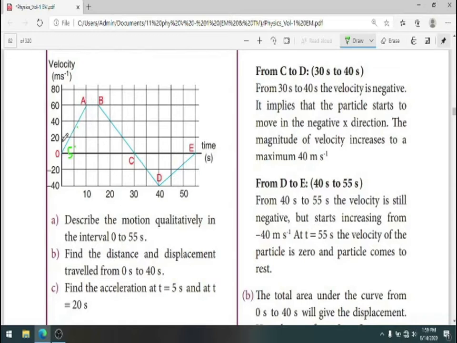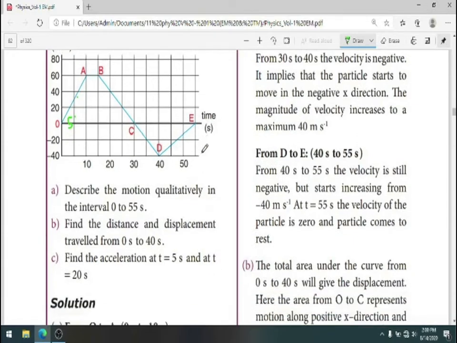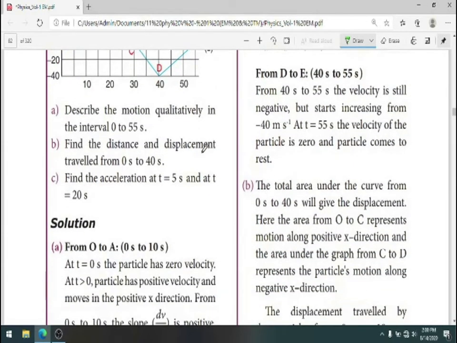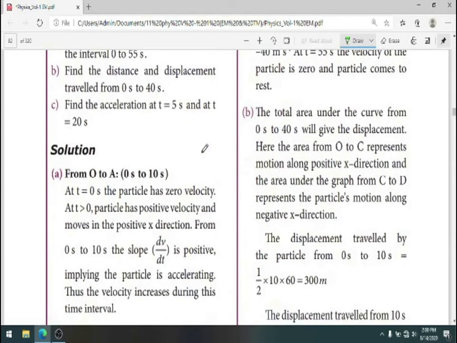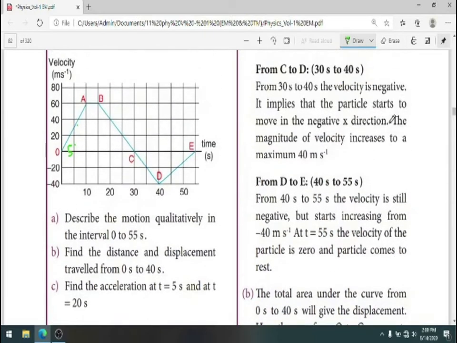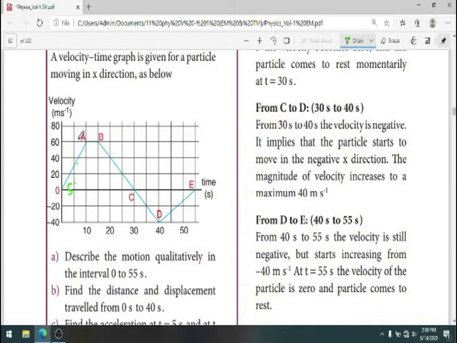As the particle moves along OA, velocity increases along the positive x direction, and we need to find out the slope. How do we find the slope?